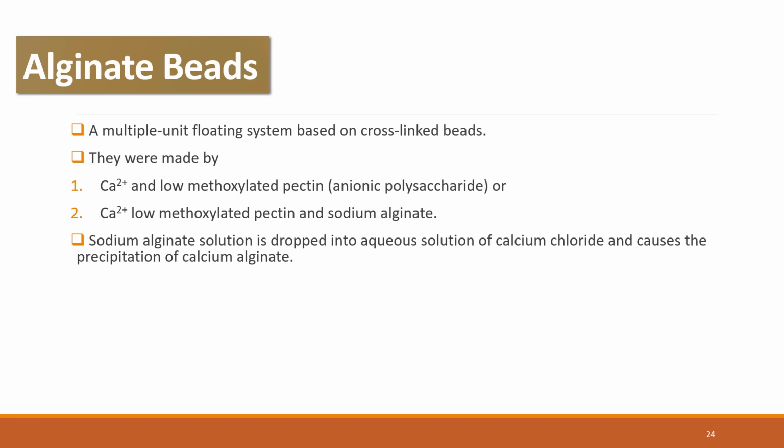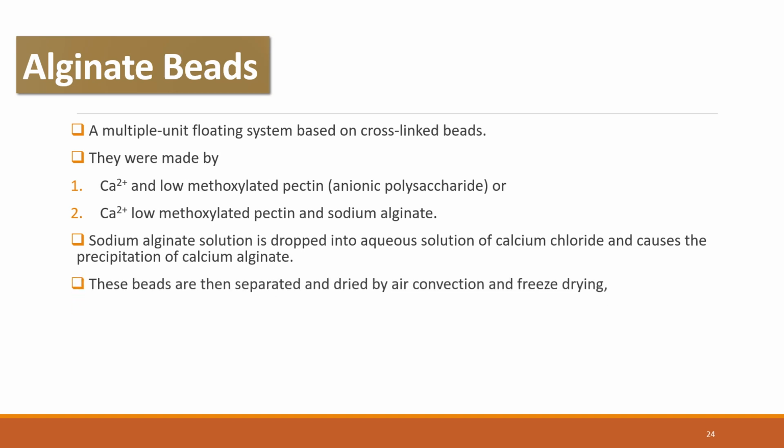An aqueous solution of calcium chloride is taken and sodium alginate solution is dropped into that solution of calcium chloride. What happens to the calcium chloride when sodium alginate reacts? It is converted into calcium alginate, or precipitated as calcium alginate.